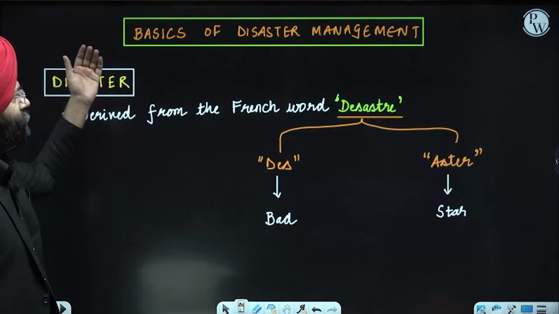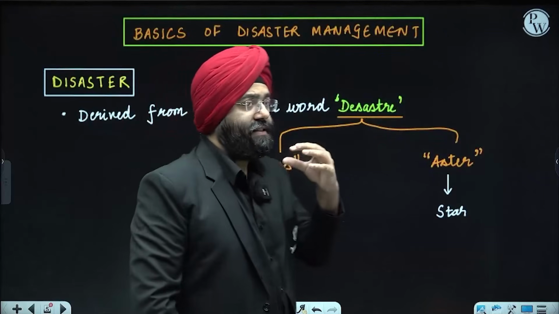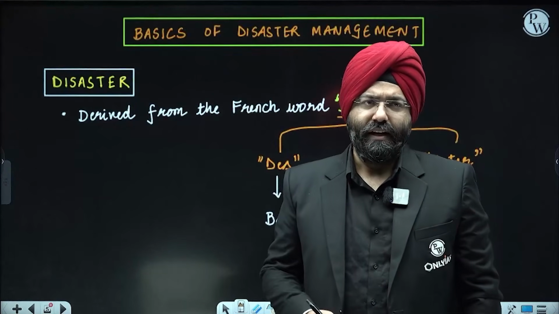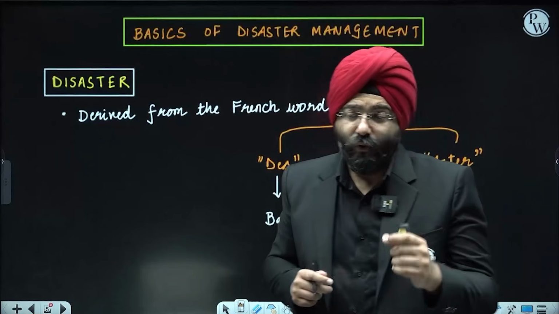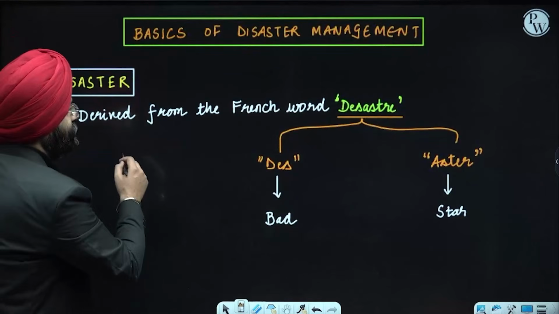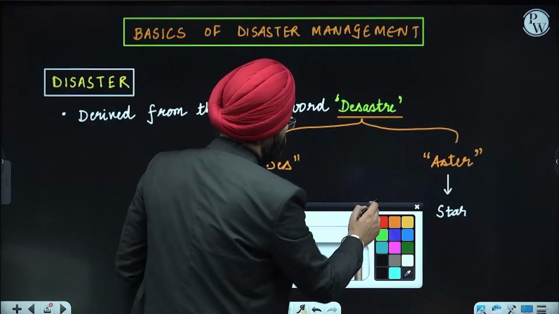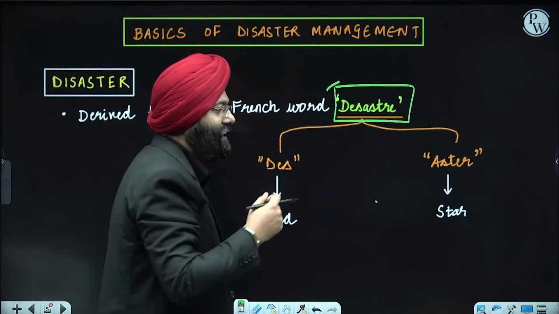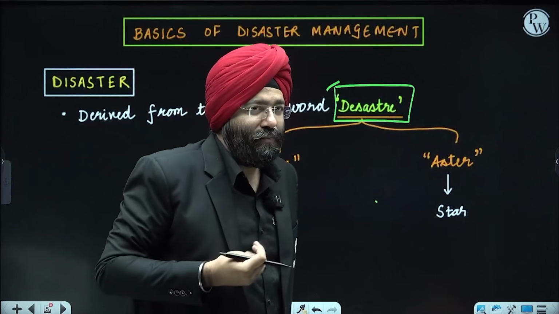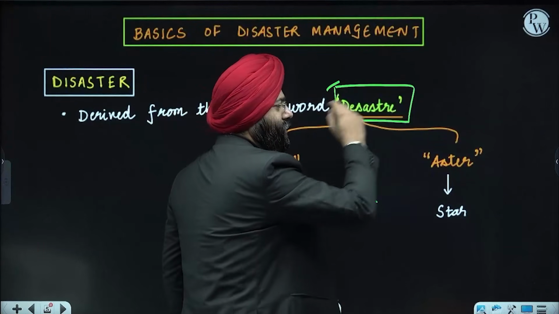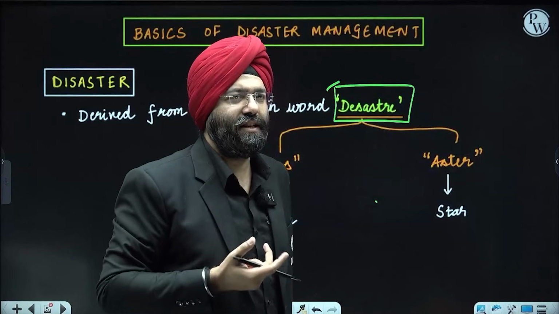Okay, when I talk about the concept of disaster management, now this is the core ideal of this particular chapter. What is important here? Before I begin, we need to first decipher what is the meaning of this particular word. Now, the word disaster is derived from a French word, disastre. This is the pronunciation that I'm making, might sound funny, but again, it is known as disastre. This is the pronunciation that is there.